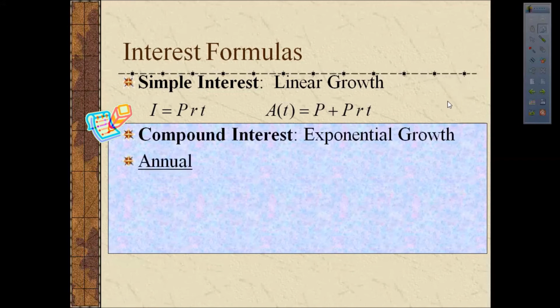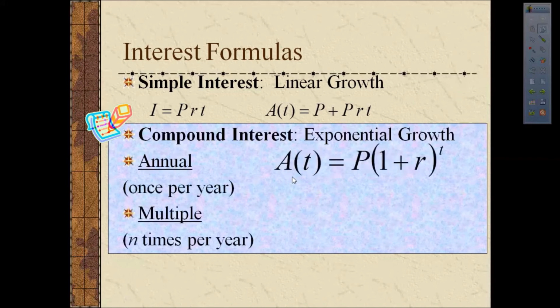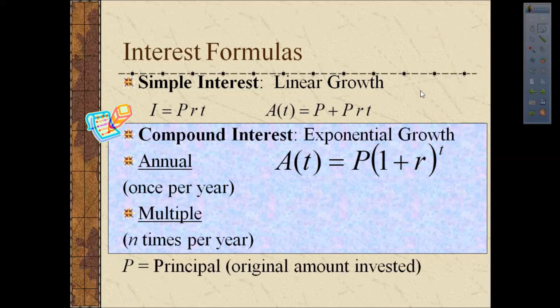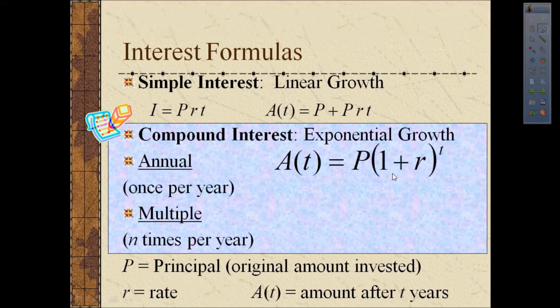For instance, annual compound interest is represented by this formula. A of t, the amount in your account, is p times 1 plus r to the t power. Now, p represents principal, the original amount invested. The base of this exponential function is 1 plus the interest rate, written as a decimal. The exponent of the exponential function is the amount of time you leave the money in the account. Once per year, some interest is calculated and added into the account so that the next year, the interest is calculated on a slightly higher amount. And the next year, the interest is calculated on a slightly higher amount again.